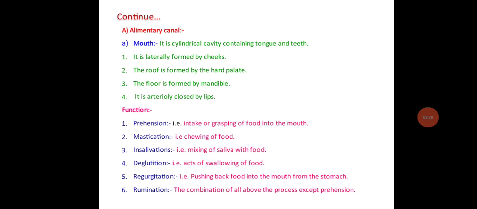Then the alimentary canal. First is the mouth. It is a cylindrical cavity containing tongue and teeth. It is laterally formed by cheeks. The roof is formed by the hard palate and the floor is formed by the mandible, which is hard. It is anteriorly closed by the lips.